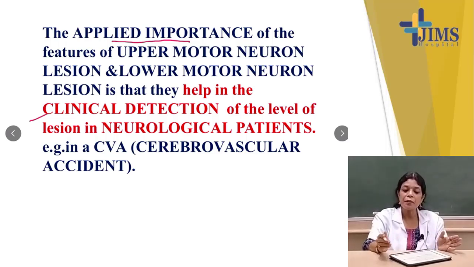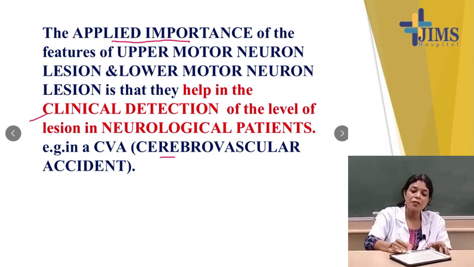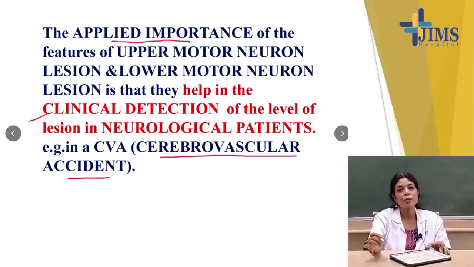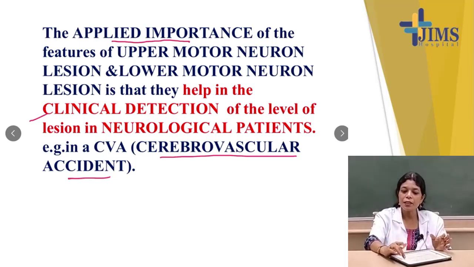What type of neurological patient? That is the CVA patient. What is the full form of CVA? That is cerebrovascular accident. In CVA patients, if we know the clear picture of upper motor neuron lesions and lower motor neuron lesions, then we can detect the level of the lesion.